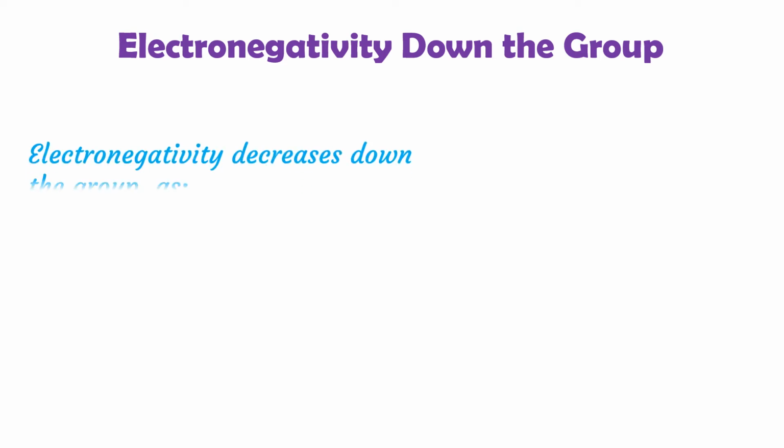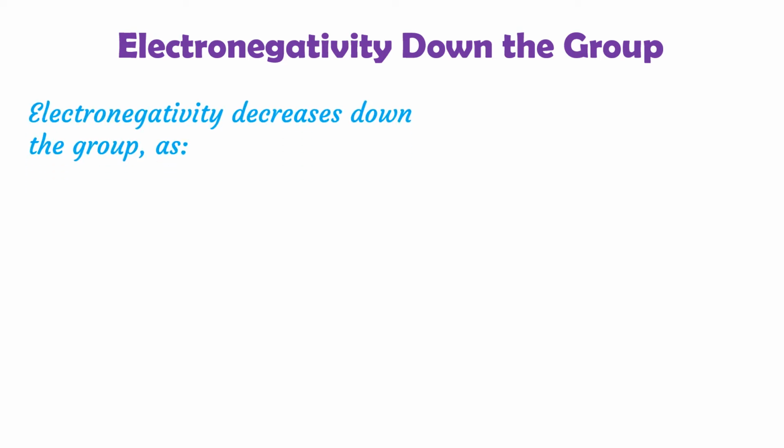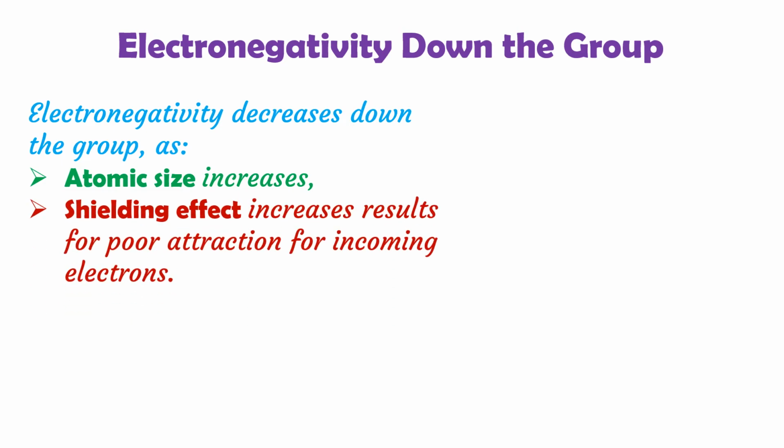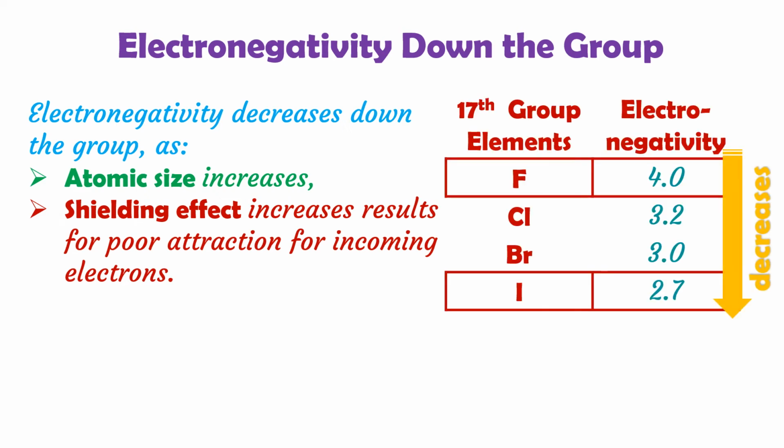Let's see the trend of electronegativity down the group. Electronegativity decreases down the group, as you know atomic size increases and shielding effect increases, which results in poor attraction for incoming electrons. For example, for the 17th group elements from fluorine to iodine, fluorine has an electronegativity value of 4 and iodine has 2.7.